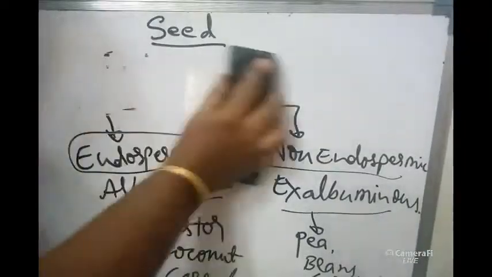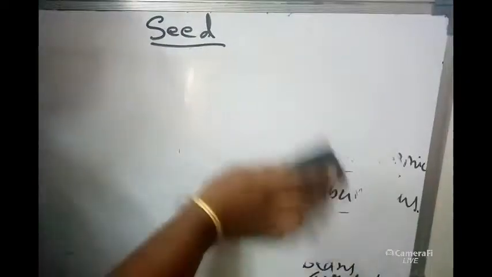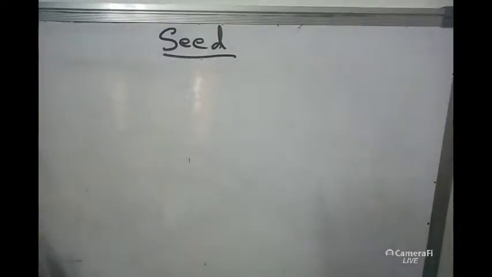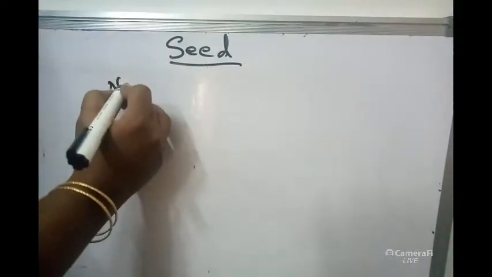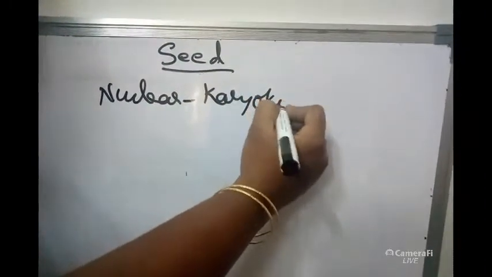And the endosperm will be developing in two ways. So during the endosperm formation, the endosperm will be forming in two ways. Nuclear division occurs, meaning karyokinesis.